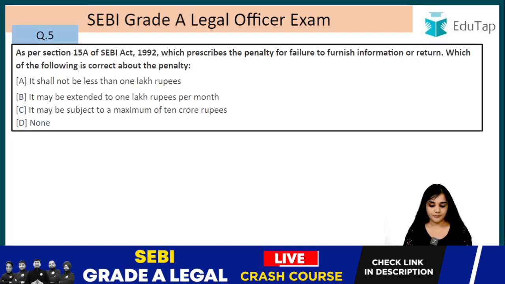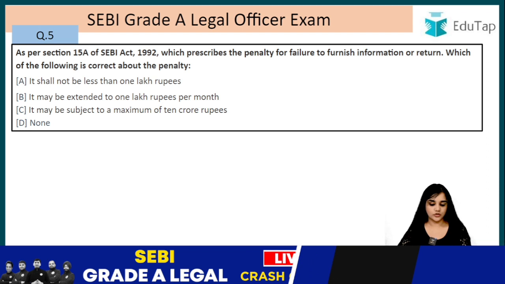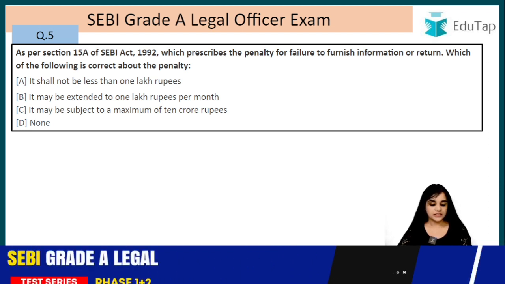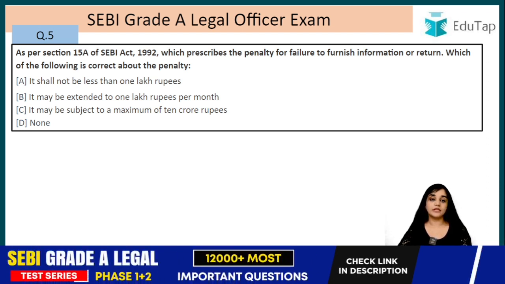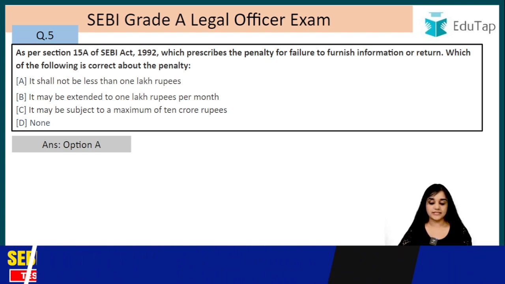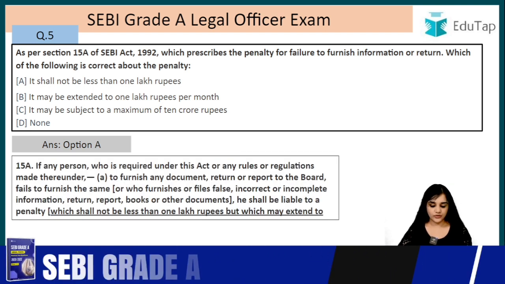Question number 5. As per section 15A of the SEBI Act 1992, which prescribes the penalty for failure to furnish information or return, which of the following is correct about the penalty? In that case, what is going to be the penalty? The answer is it shall not be less than 1 lakh rupees, right? Let's read this section also.